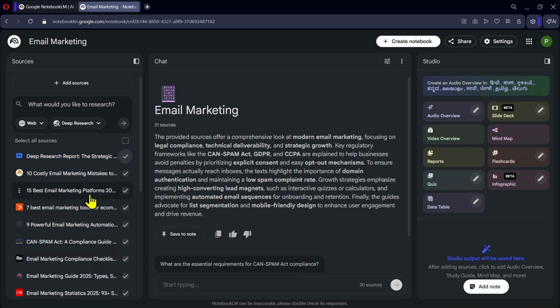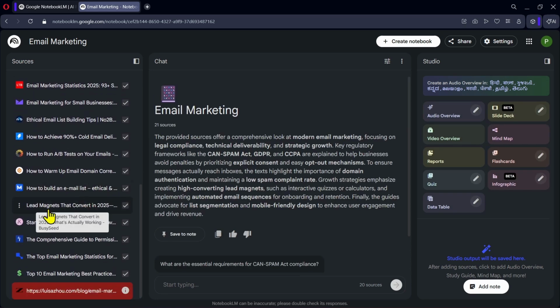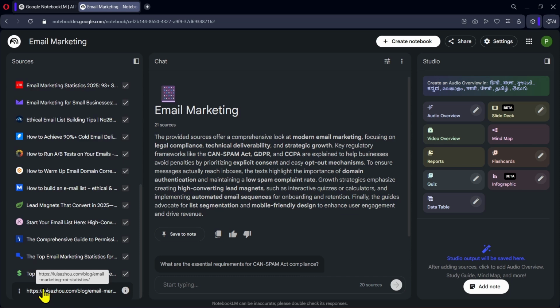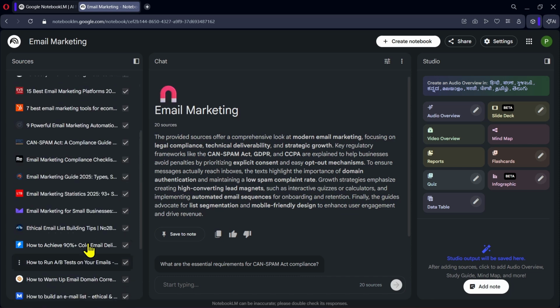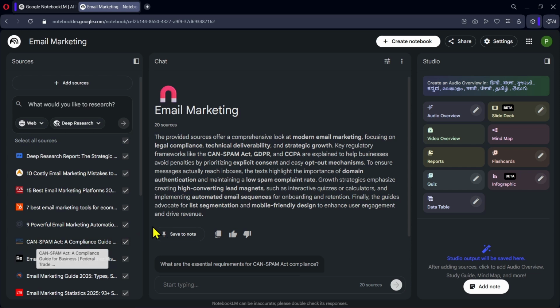Here you can see the full list of sources that have been added. Sometimes a few sources might fail to import. If that happens, you can simply click here to remove those failed sources. Now that our sources are ready, NotebookLM has also created a short summary of the topic based on the information it found. At this point, we can begin asking questions. In the chat section, you can type any question related to your sources. For example, I will ask a very basic question for testing purpose.